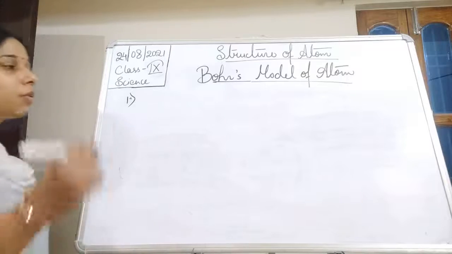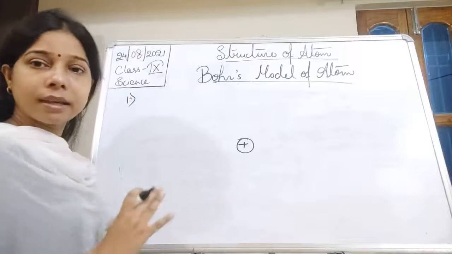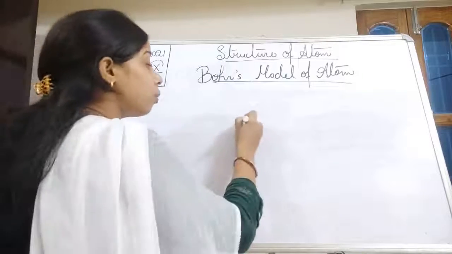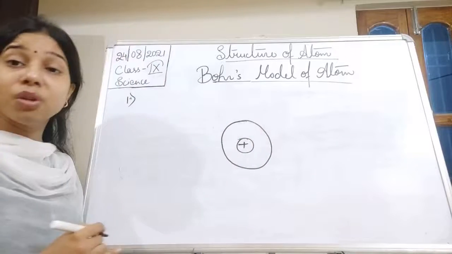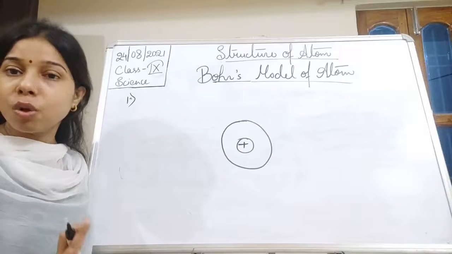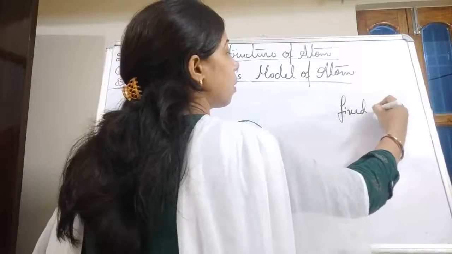I'll tell you what that means. If this is the nucleus, students, he said that yes, electrons revolve around the nucleus, but in a discrete orbit. When we say discrete orbit, it means an orbit which has fixed energy.